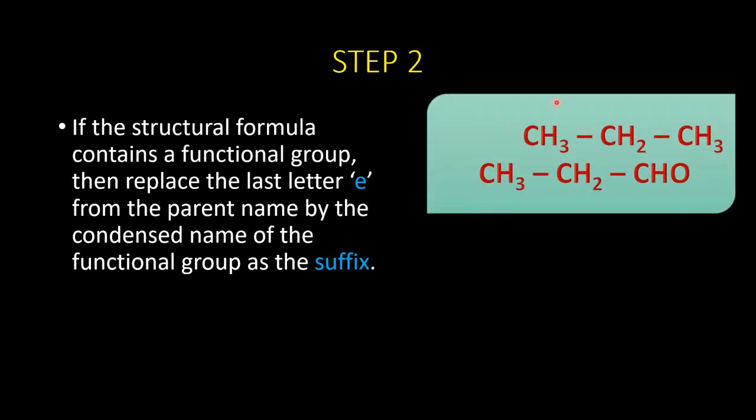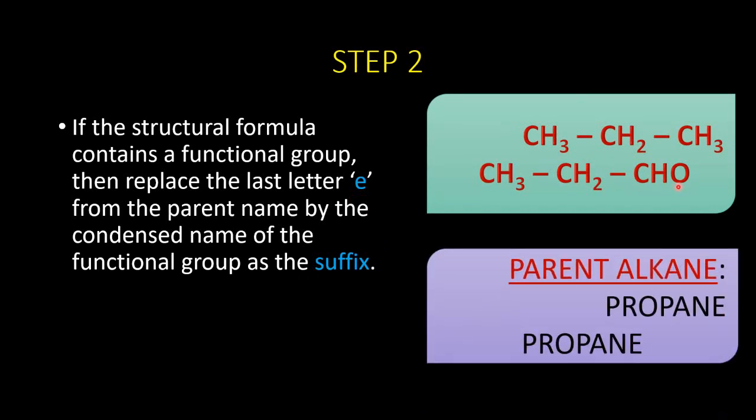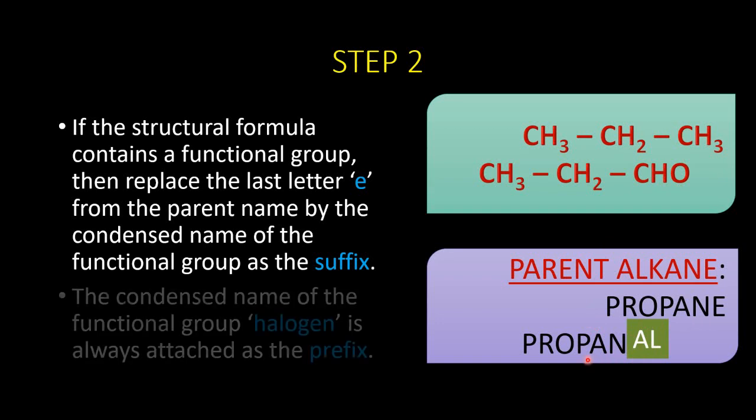If you take this structure, we have the functional group aldehyde. But initially in the first step, we have named only the parent alkane, which ends with E. Here you can see. So after recognizing the functional group, the condensed name of aldehyde is "al". This should replace the last letter E.